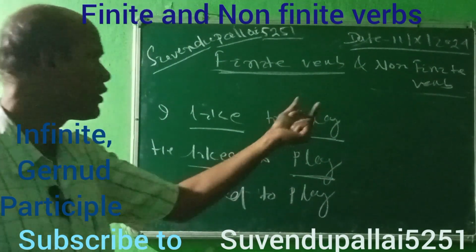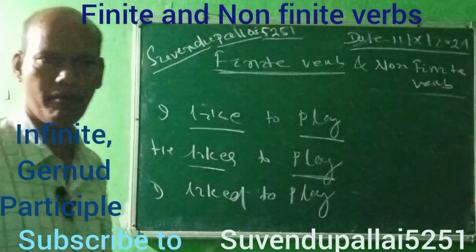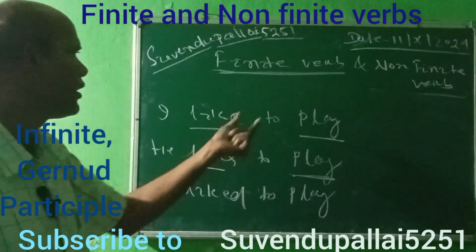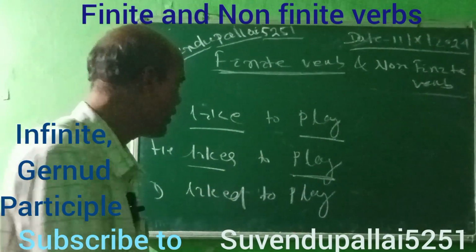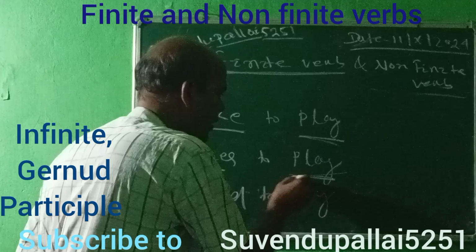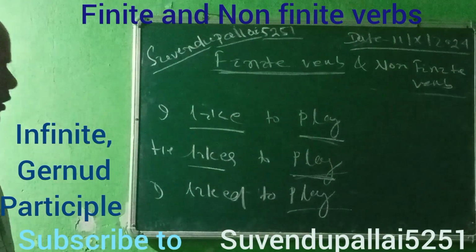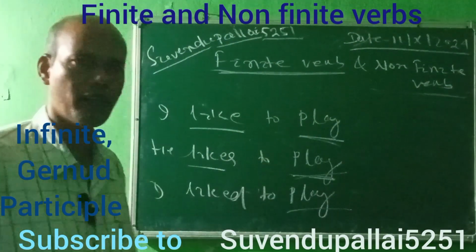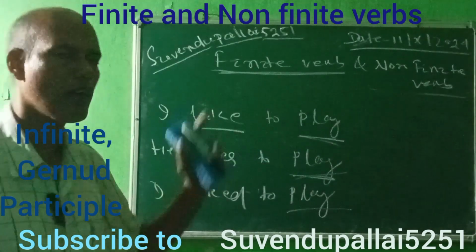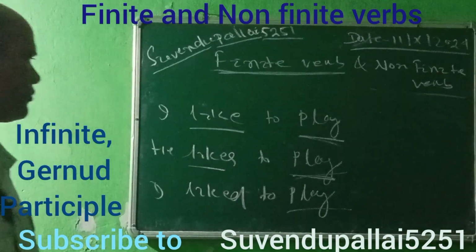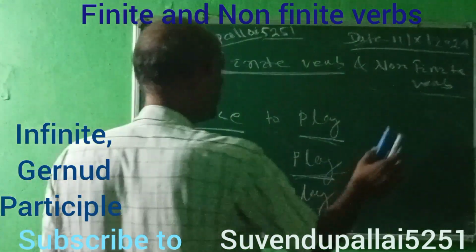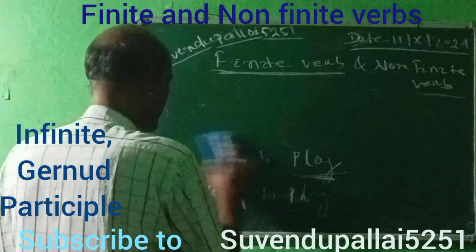So this is non-finite verb, and to plus also. Then we'll go to another sentence.